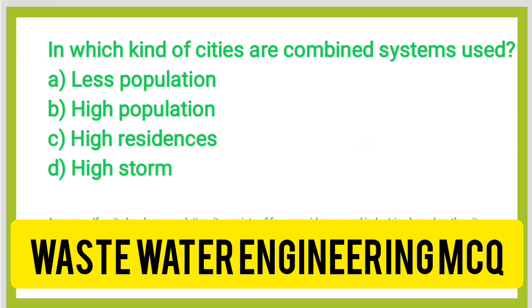Next question, in which kind of cities are combined systems used? Option A, less population. Option B, high population. Option C, high residence. Option D, high storm. Okay, so the correct answer is option A, less population. If the city has a less population, consists of fewer residents and is an industrial based city, the quantity of sanitary sewage produced is very less, so the less population cities have the combined sewage systems.